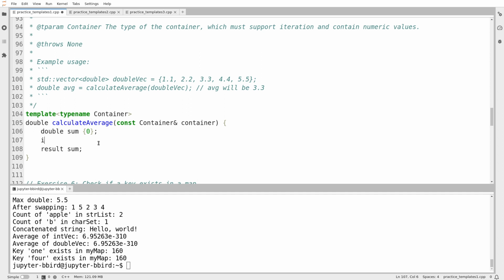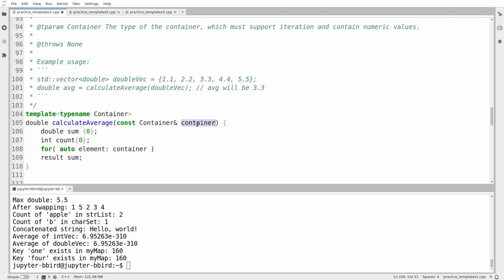And what I'm going to do to figure out how many elements are in the container, I'm just going to count them as I walk through it, which means I don't have to make an assumption about how to find the size of the container. So for auto element in container, it wouldn't be appropriate for me to assume that the elements are all doubles.